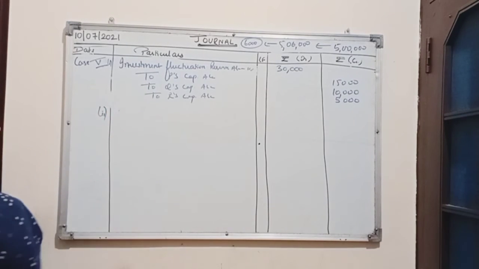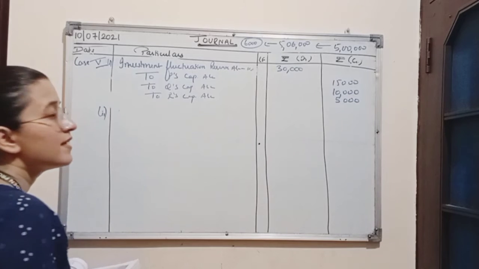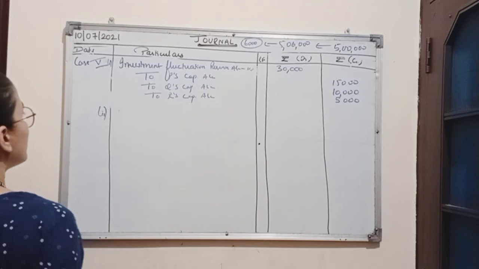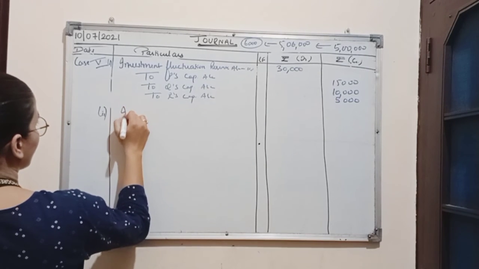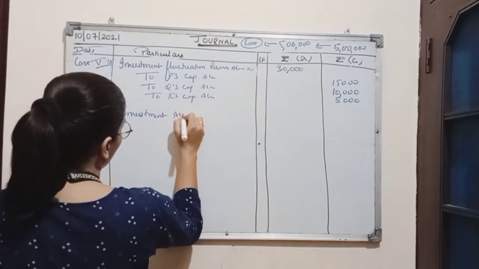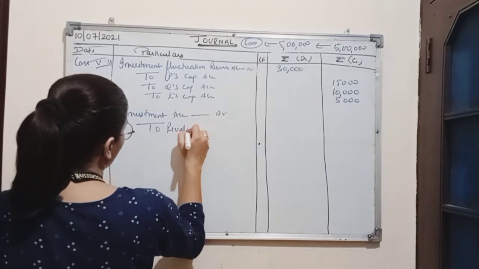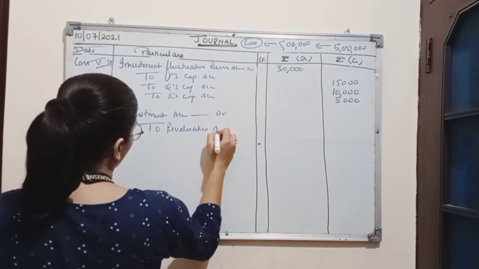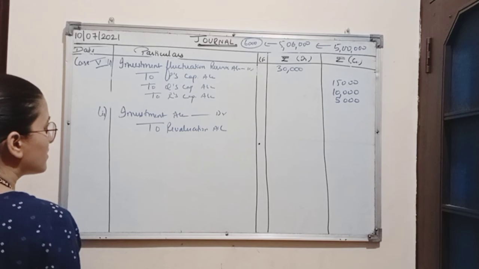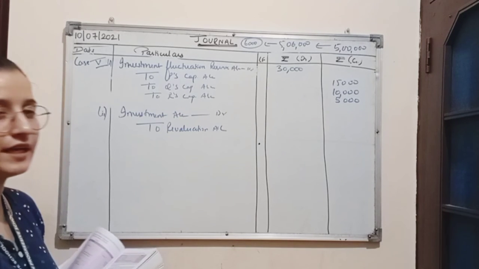Now, second entry will be of distribution of profit. Now we know the amount of profit is 6,000. So entry here will be investment account debit to revaluation account. As in case of loss, investment is credited, so in case of profit, investment will be debited.